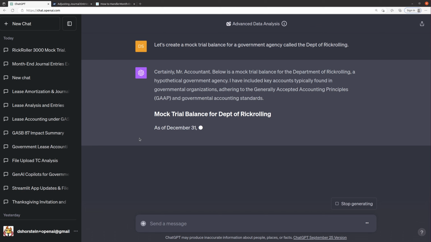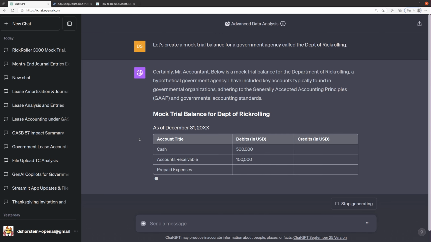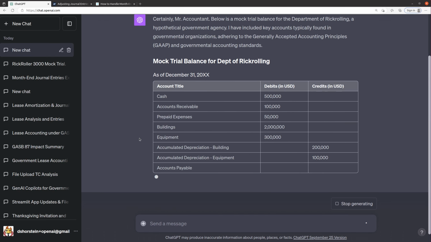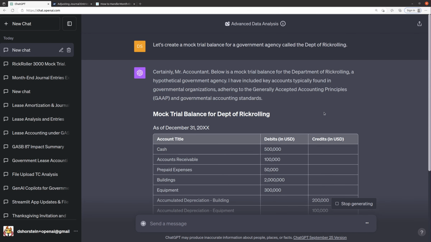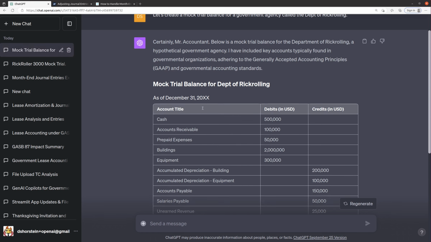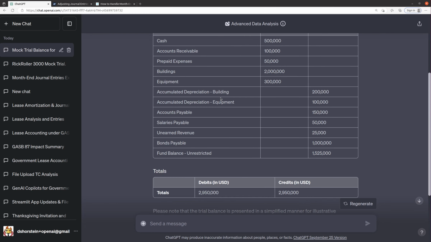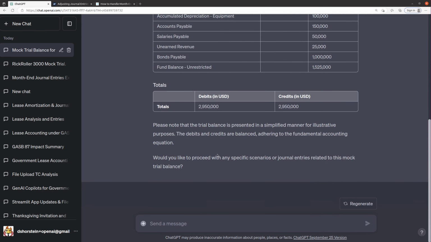All right, it called me Mr. Accountant. That's fantastic. Below is a mock trial balance for the Department of Rickrolling. I've included some key accounts typically found in governmental organizations adhering to GAAP. That's great. Okay, so we have cash, accounts receivable, prepaid, buildings, equipment, accumulated depreciation, and that makes sense. We've got accounts payable, salaries payable, unearned revenue. I guess we've got some revenues here. Bonds payable. Cool.